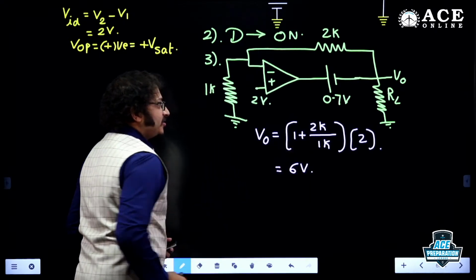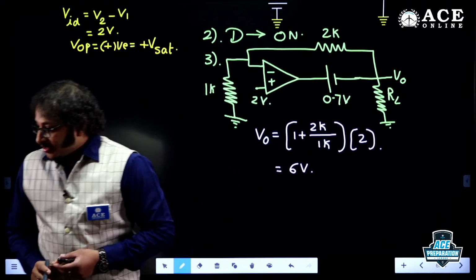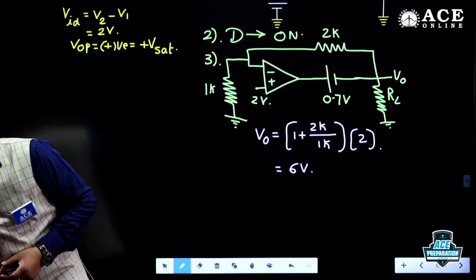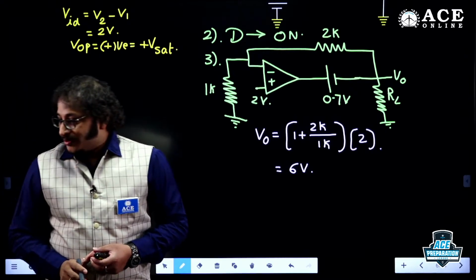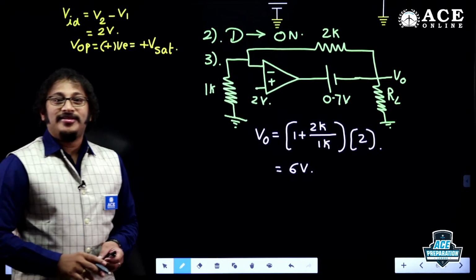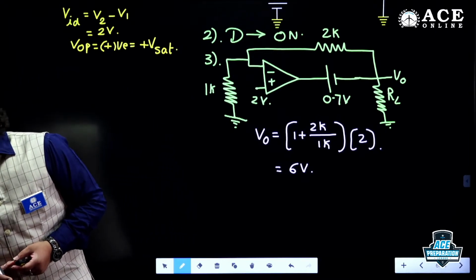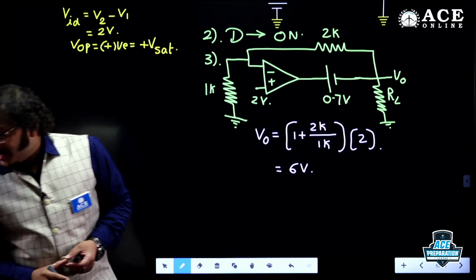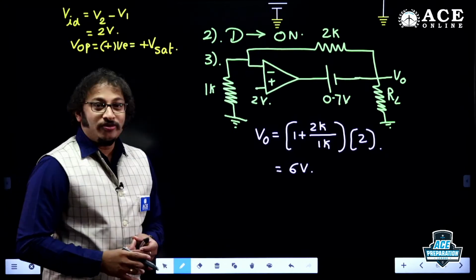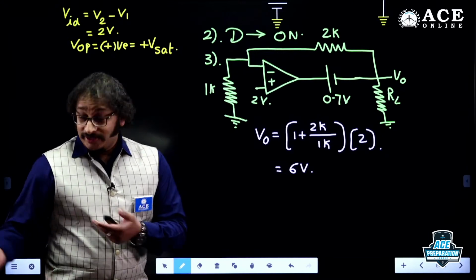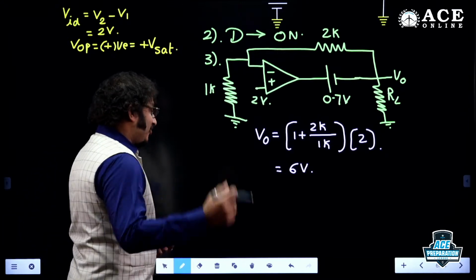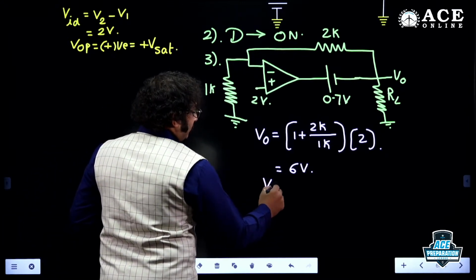Wonderful. I got the answer. That's it. Anybody? Yes. Wonderful. Superb. V naught equal to 6 volt. So Aditya, you're still doing it? V naught is equal to how much, guys? 6 volt I got, and even students got it. I'm so happy. And what is VOP?